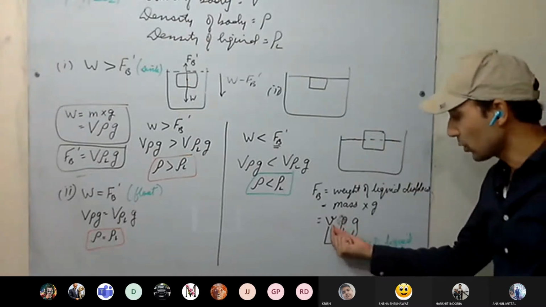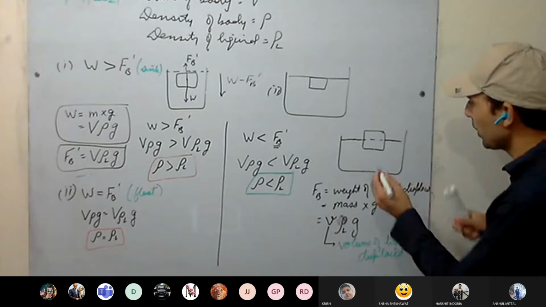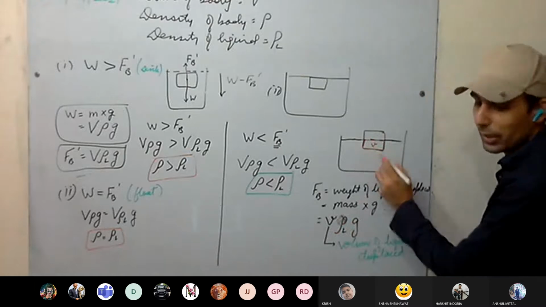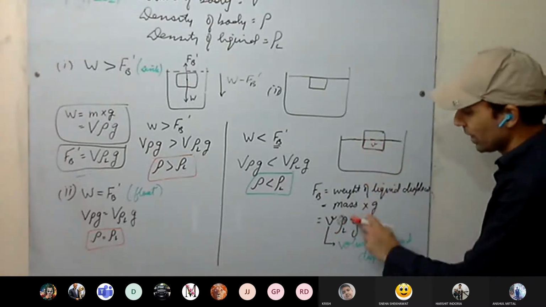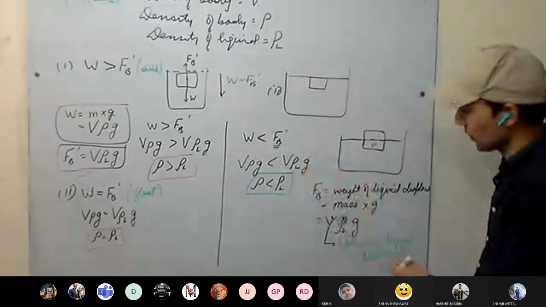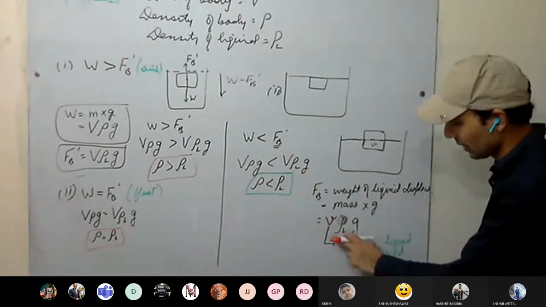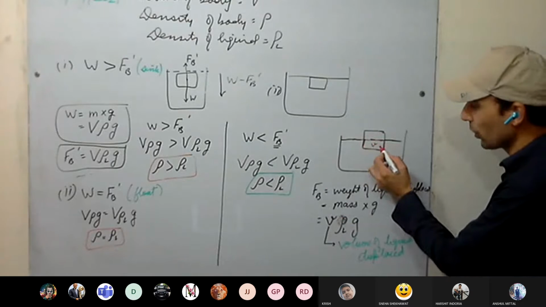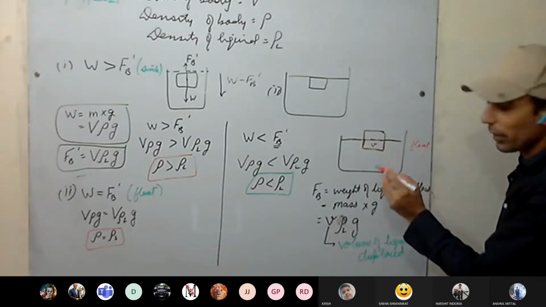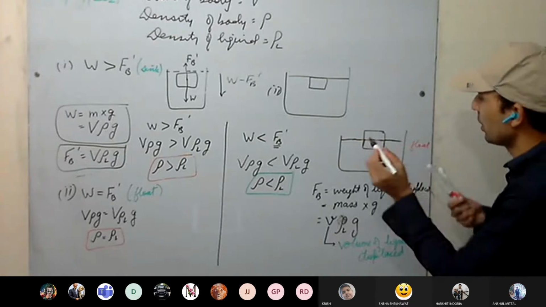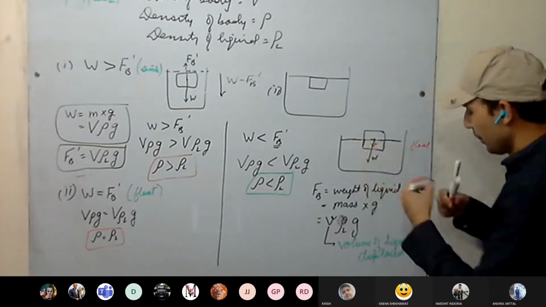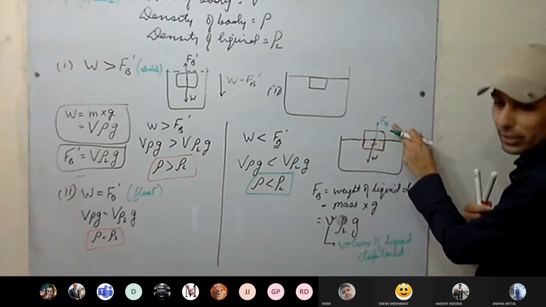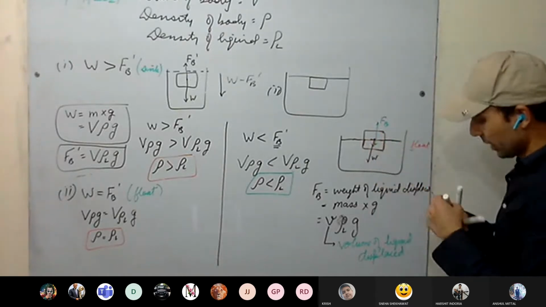Okay. So in this case, it is not completely immersed. So what is the volume of the liquid displaced? Only this much. It is smaller V. Only this much of the liquid is displaced. It means less than the maximum upthrust force. So this is buoyant force acting here. In this case, it will float or not? Float. It will float when weight of the body becomes equal to buoyant force. This is not maximum buoyant force. You can see only this much of the liquid is displaced. It will float.